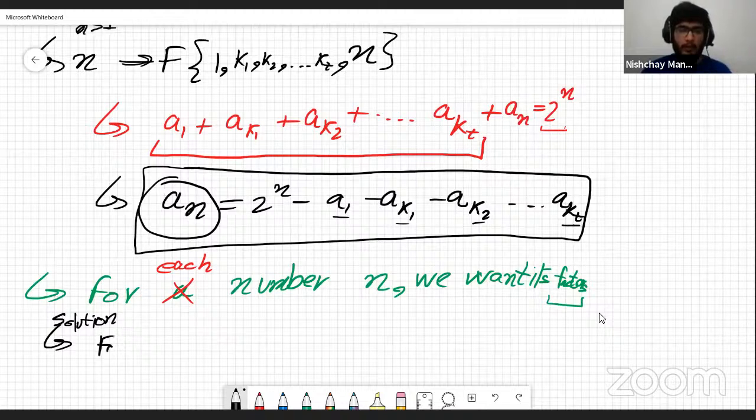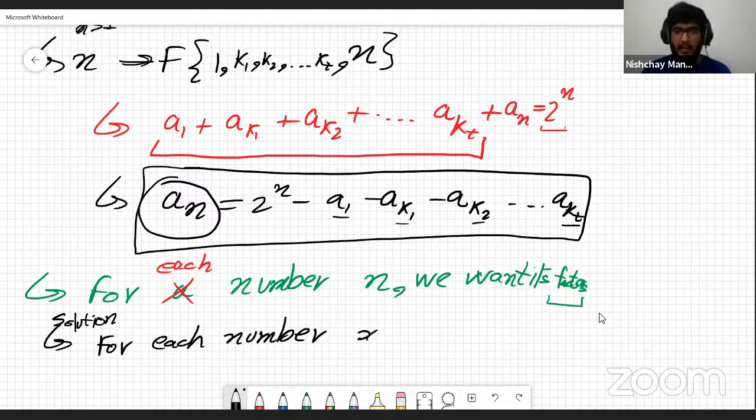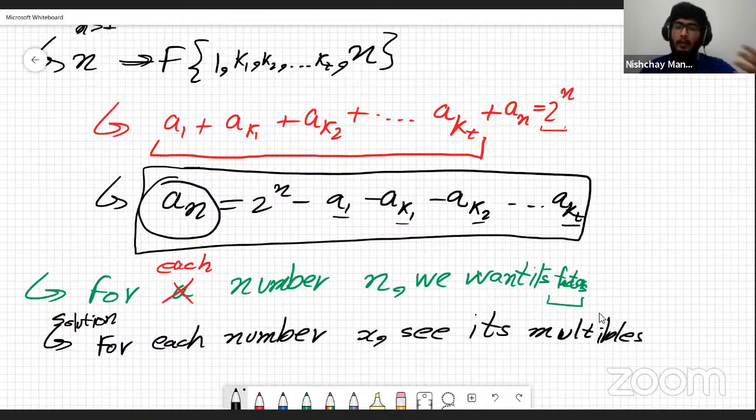What we are going to do is, for each number x, see its multiples. For a number x, see all of the multiples that the number has. Let's say a multiple is n, right?